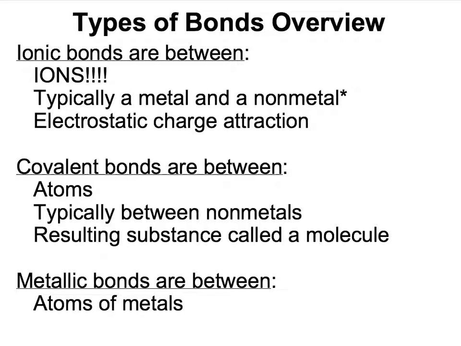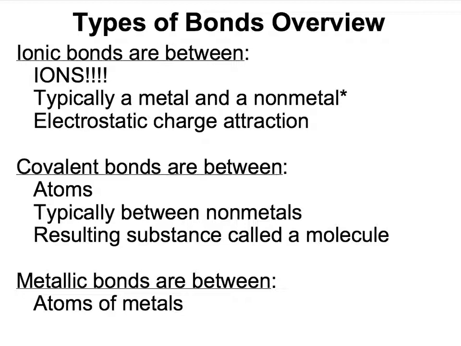So, when we just look at ionic bonds, they're obviously between ions. And typically these are ions from a metal, which forms a cation, and a nonmetal that forms an anion. And you notice I have an asterisk here to indicate that just because you have a metal cation and a nonmetal anion, it does not necessarily mean you'll have an ionic bond. And we'll get into the details of that later.